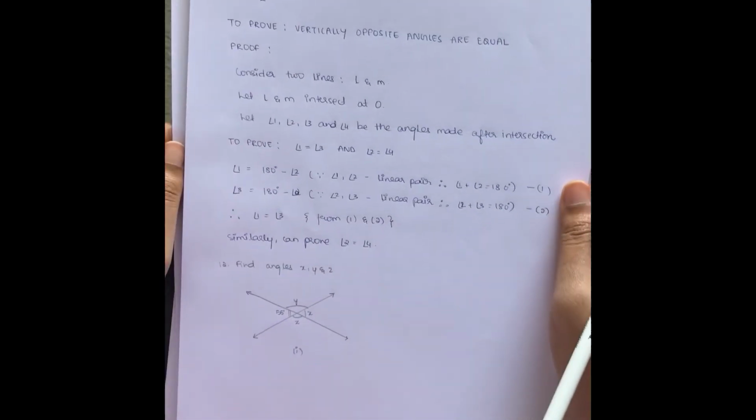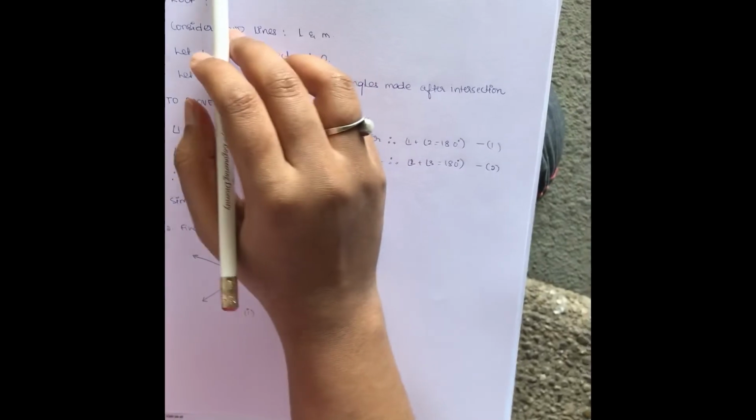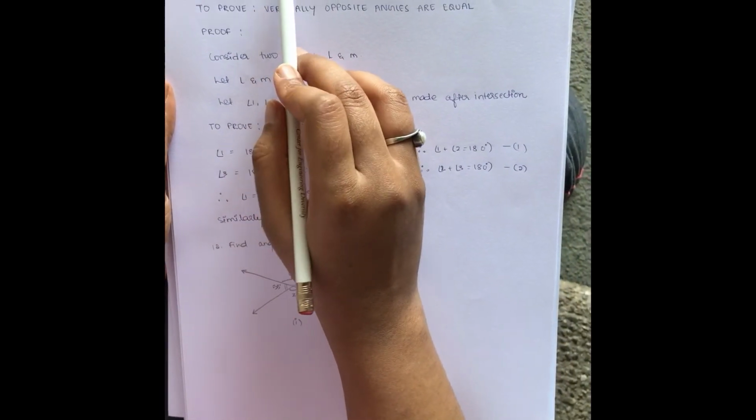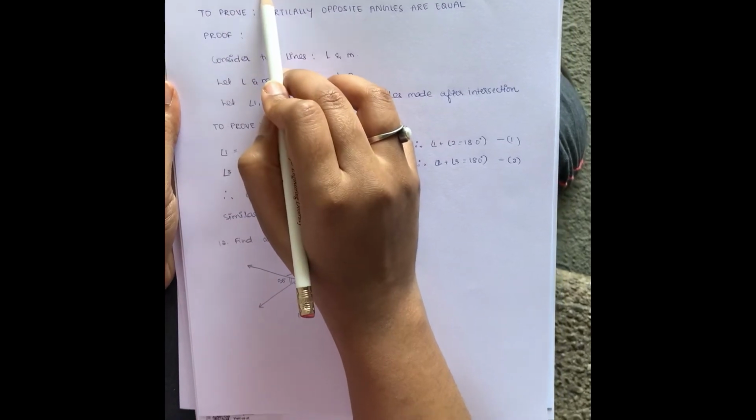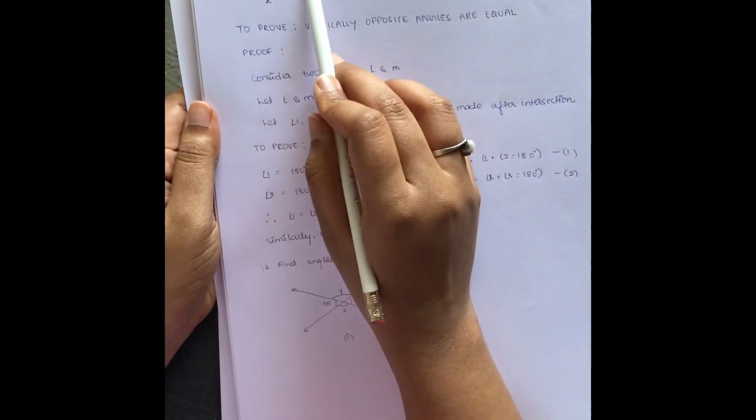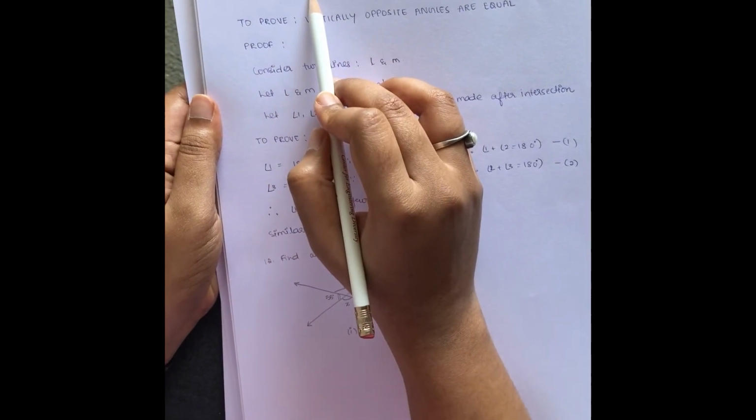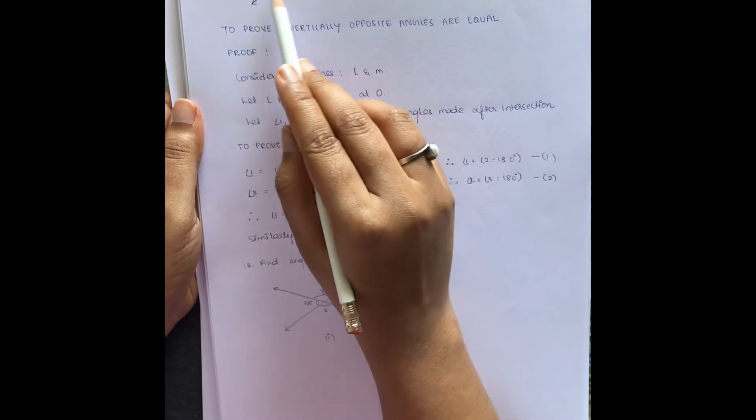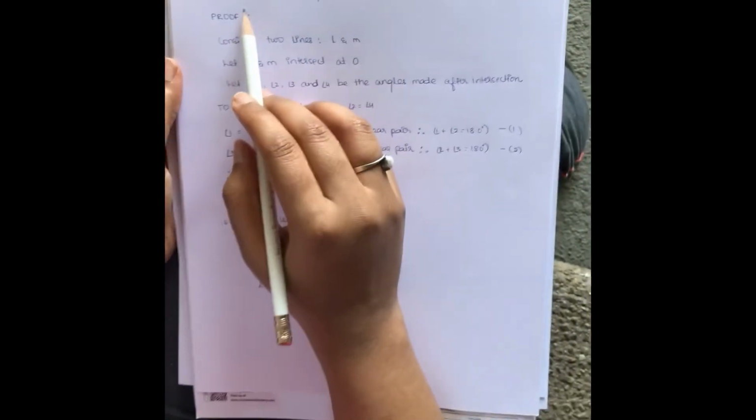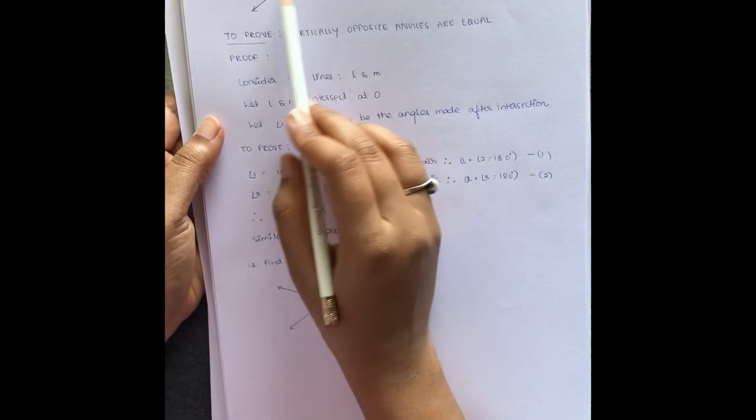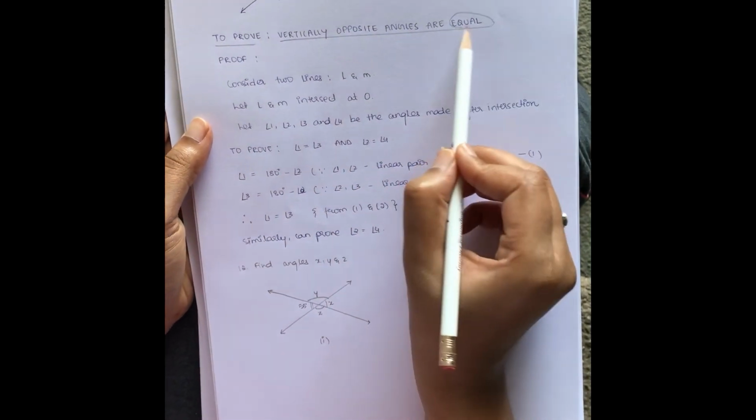Let's move to another new concept called vertically opposite angles. Here, consider two lines L and M which intersect at O, making angles 1, 2, 3 and 4. 1 is said to be vertically opposite to 3 and 2 is said to be vertically opposite to 4. So vertically opposite angles are those angles which are opposite to each other. There is a proof that has to be done which says that vertically opposite angles are equal.